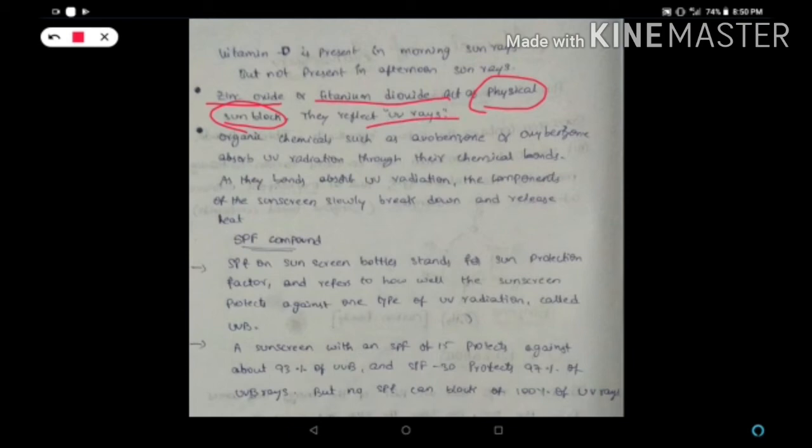Organic chemicals are also present, such as avobenzone and oxybenzone. These two molecules absorb the UV rays, guys. The UV rays are not absorbed into the skin, they are absorbed by the avobenzone and oxybenzone molecules through their chemical bonds. As the bonds absorb UV radiation, the chemical components of the sunscreen slowly break down and release heat energy from the ultraviolet radiation.